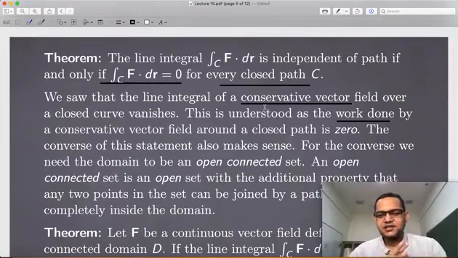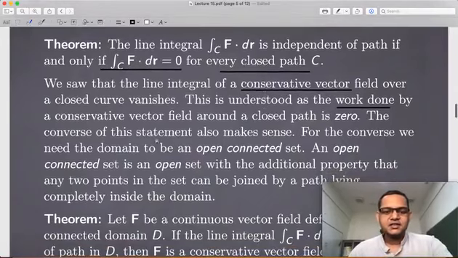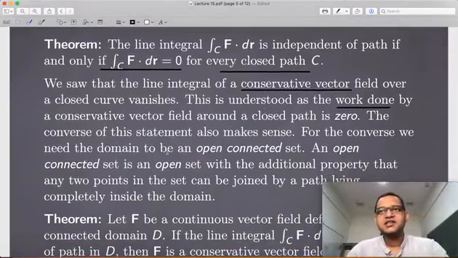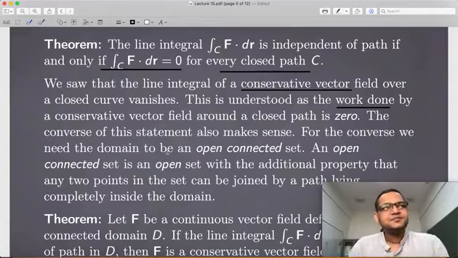So it's natural to ask what happens the other way around. If I have a vector field, a priori I do not know whether it is conservative, that means whether it is given by a gradient. But what I know is that if I integrate it on a closed path, then I am getting 0. So is it also true that the vector field will be conservative? That will be very good to know, in the sense that for an arbitrary vector field, if I can express it in terms of the gradient, that is very helpful.